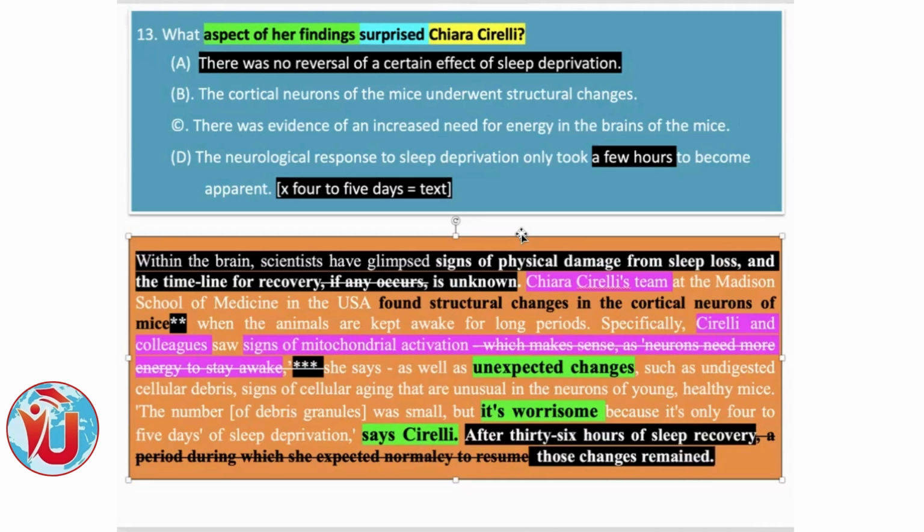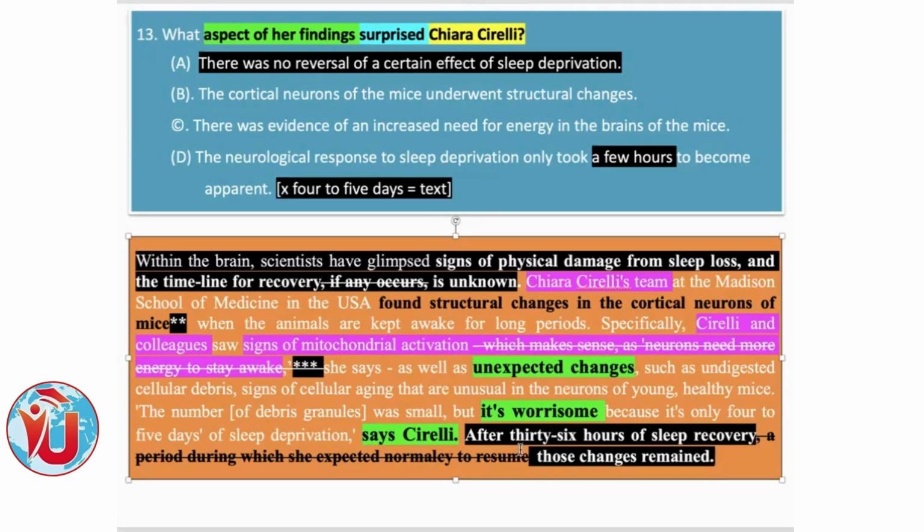What is worrisome? Because it's only 4 to 5 days, the number was small. What else? As well as unexpected changes such as undigested cellular debris, signs of cellular aging that are unusual in the neurons of healthy mice. Now, there was no reversal of a certain effect of sleep deprivation.